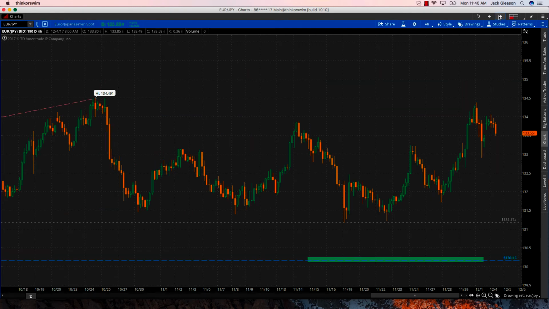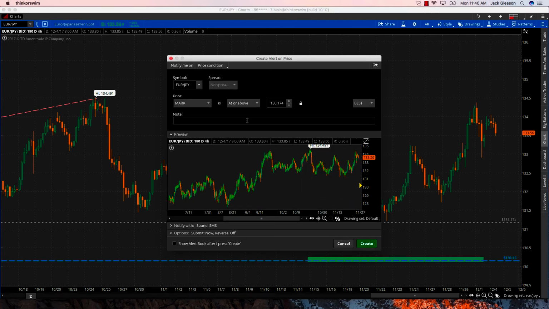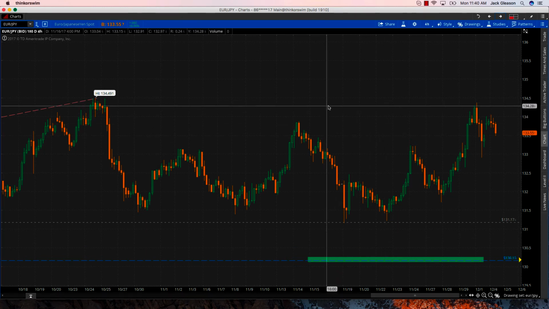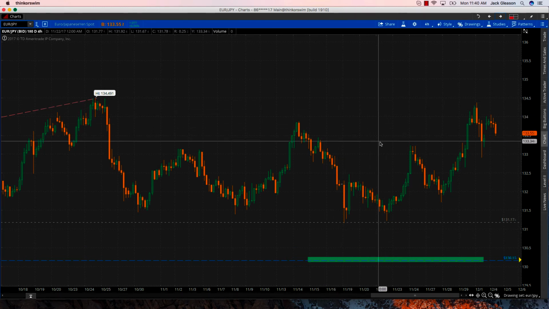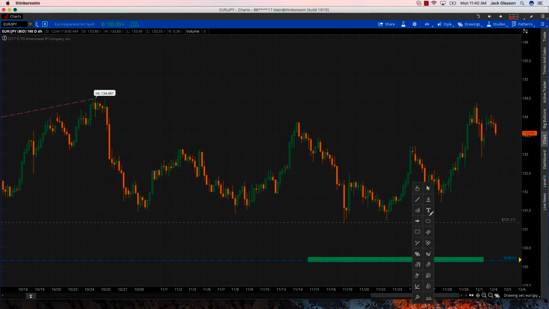Moving on to the Euro-Japanese yen spot forex market. I have a major level of support of 130.15. This is a level of support you can take forward, meaning you can take it if it trades, as long as we stay beneath these highs. This might trade 2 weeks from now, it might trade 2 days from now, but that is a major level of support here for me.